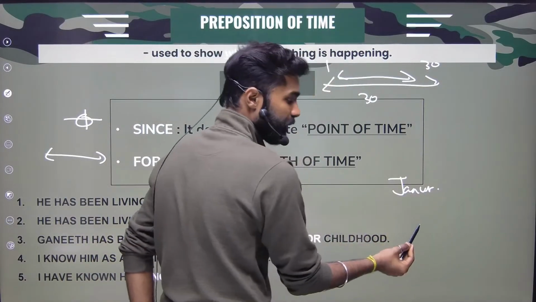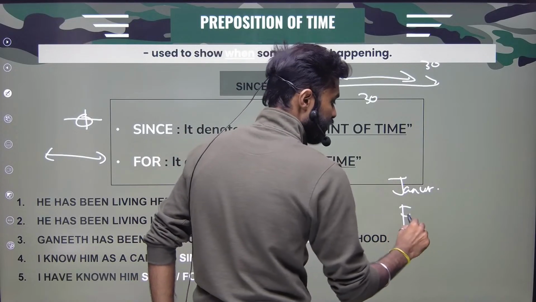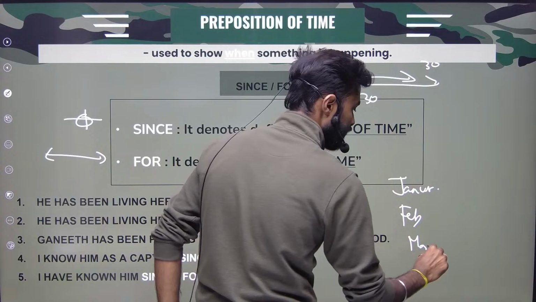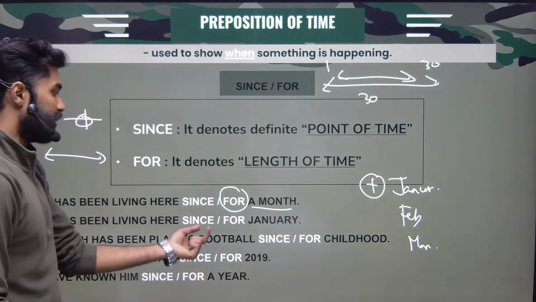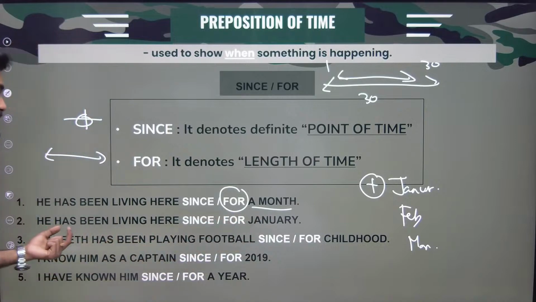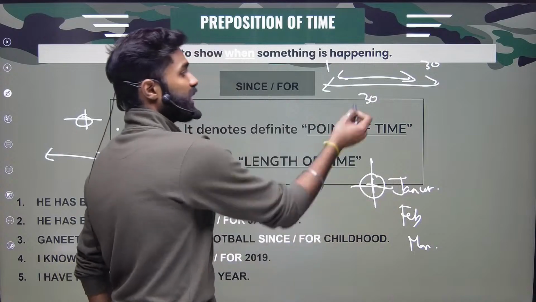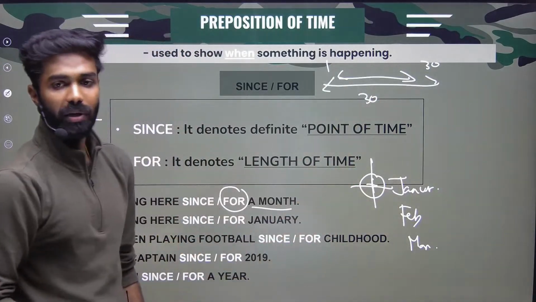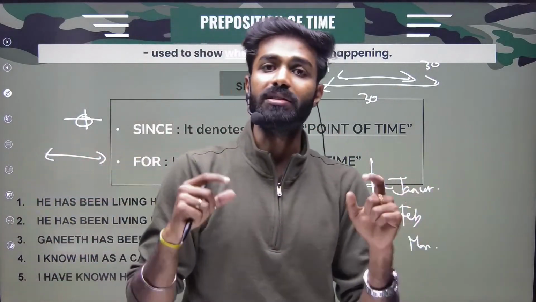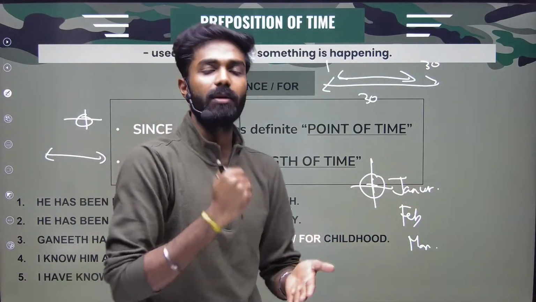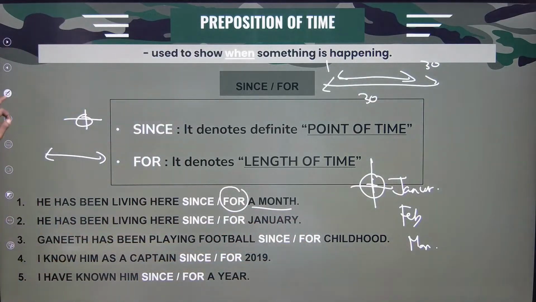We have January, February, March, April, May. So I know the accurate point of time here. He has been living here since January. Whereas month means I don't know what month it is. So I will take 30 days. 30 days is a period of time. But January means it is a specific month. So exact point of time. So I'll be using since here.